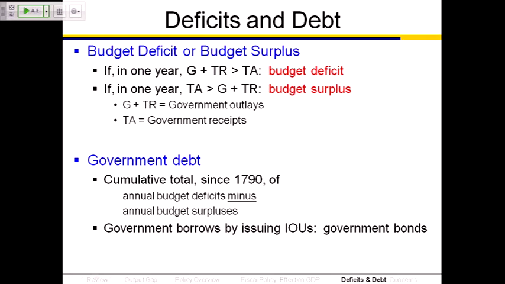When the government borrows, they borrow by issuing IOUs. Those IOUs we're going to call government bonds. There's actually bonds, notes, and bills, so you don't need to worry about the difference between a bond, a note, and a bill. We're going to call them all bonds, which are basically IOUs that are signed by the Secretary of the Treasury, promising that the United States government will honor its debts and will pay back the holder of the debt.